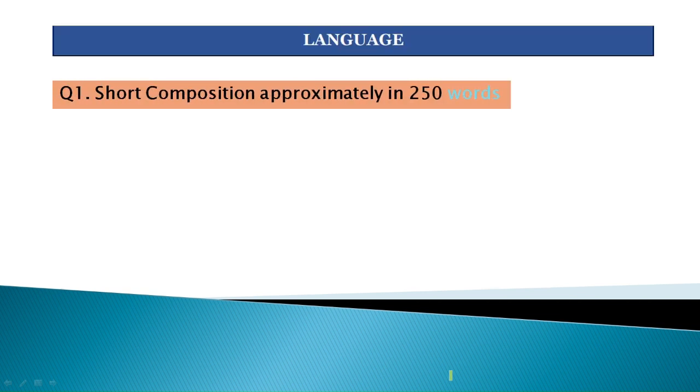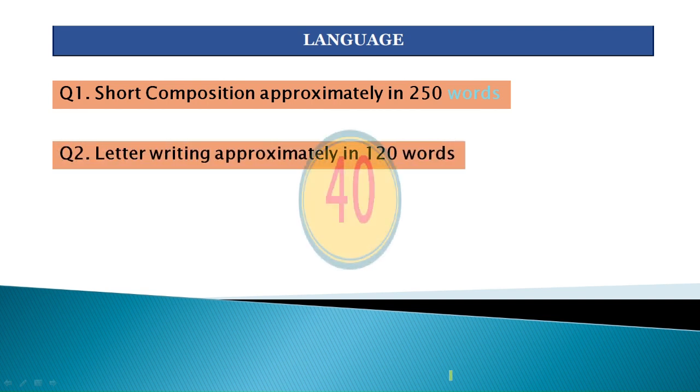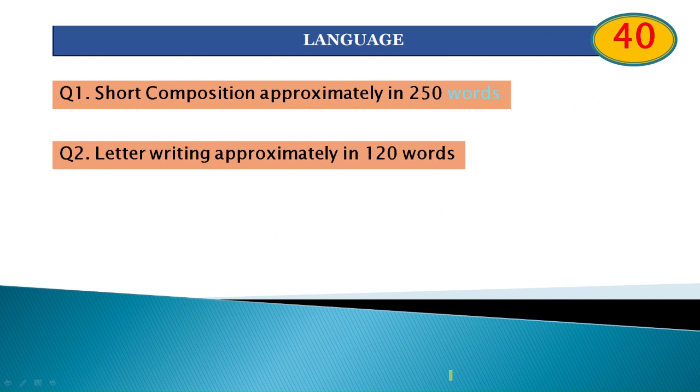Marks allotment. This is very important. You should know it. So the short composition is approximately 50 words, right? So this language part carries a total of 40 marks.